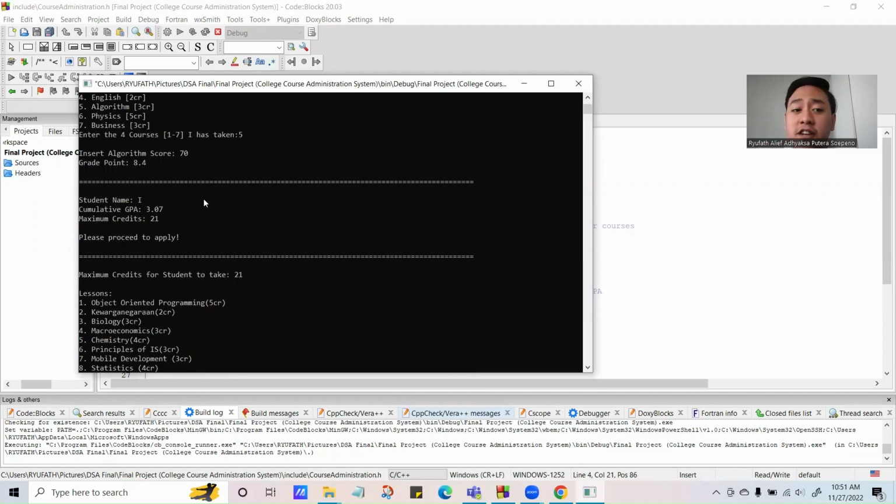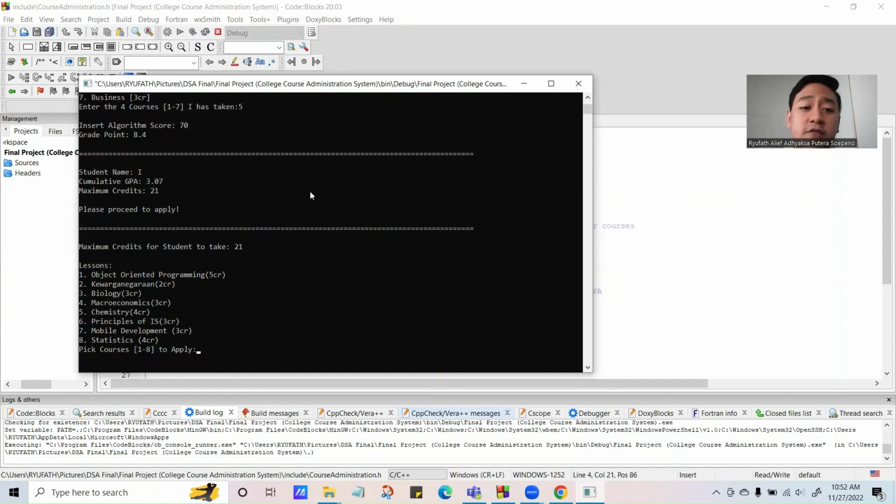And the maximum credits the student can take is 21. In most universities, some students cannot take 24 credits at all because let's just say their GPA was not satisfying enough to deserve getting 24 credits. Therefore, we've already put some conditions that if the score is not as satisfying, they will only get a certain amount of maximum credits. Now, the maximum credits for the student to take is 21. So now let's start inputting the courses the student wants to take for the next semester.